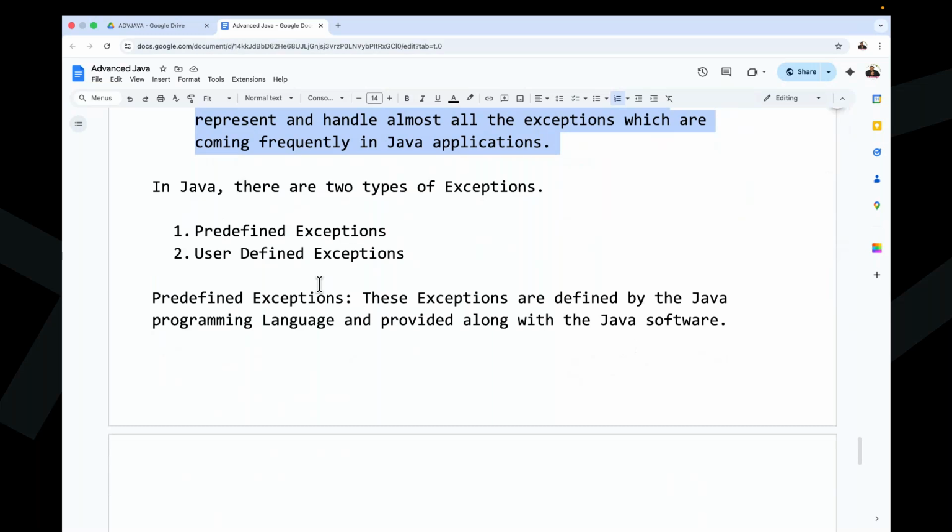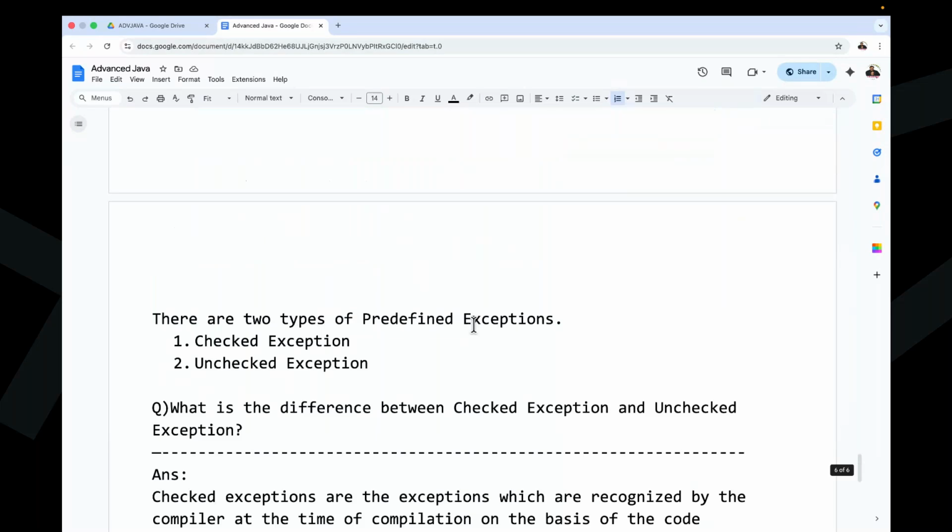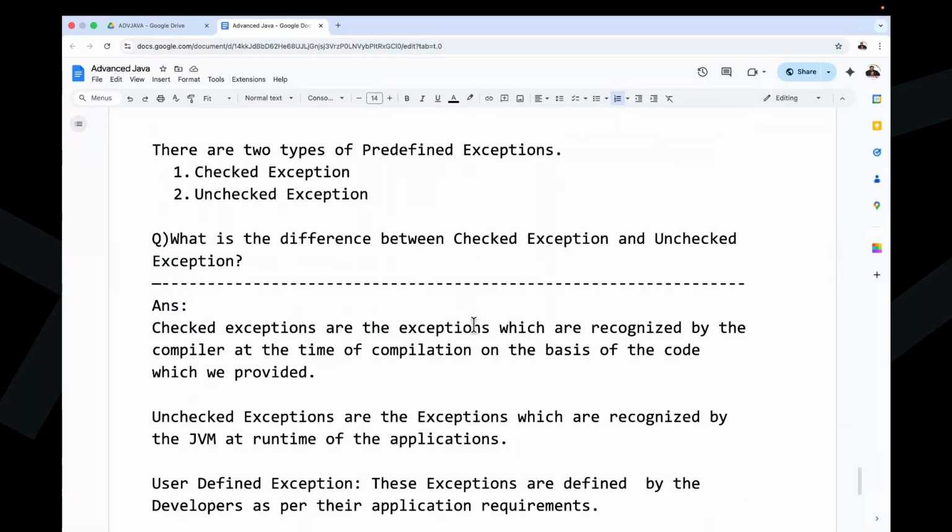These exceptions are defined by the Java programming language and are provided along with Java software. There are two types of predefined exceptions: one is checked exceptions, and the other is unchecked exceptions. So what is a checked exception and what is an unchecked exception?